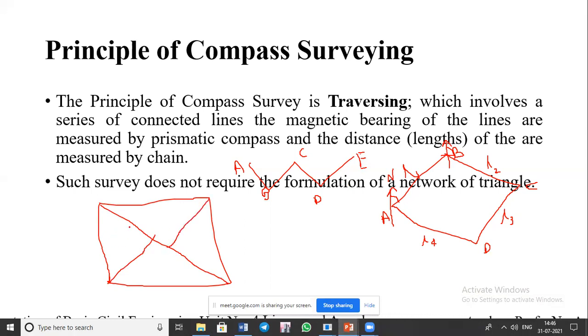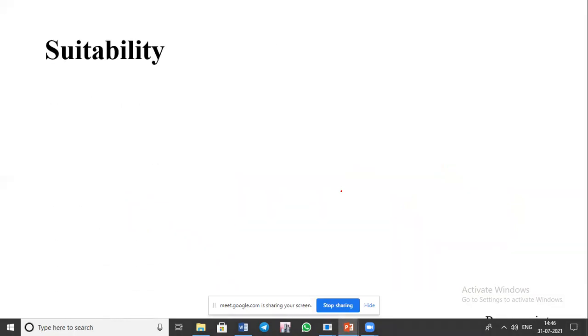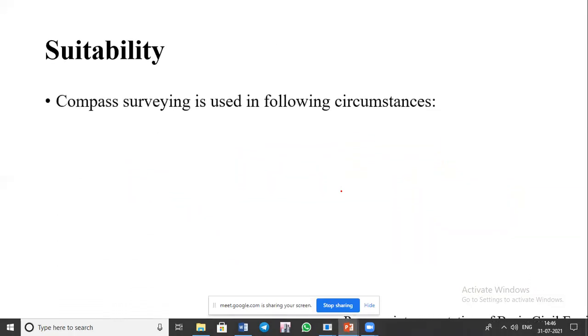Then again it is to be divided into sub stations, then tie stations are there, subsidiary stations are there. So likewise we were supposed to go on dividing it. So that was the task. In the case of compass surveying, it does not require formulation of a network of triangles. So where is it used? Compass surveying is used in the following circumstances.